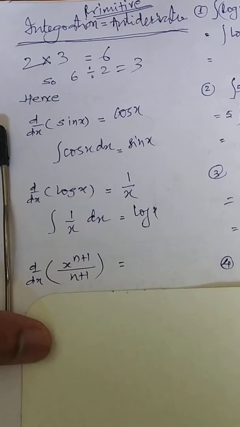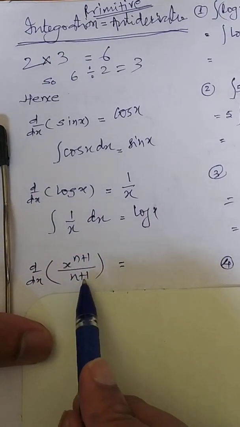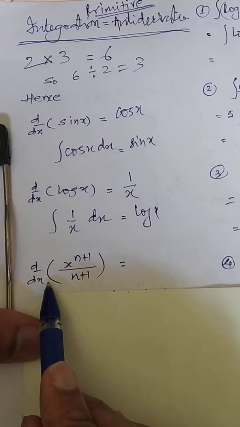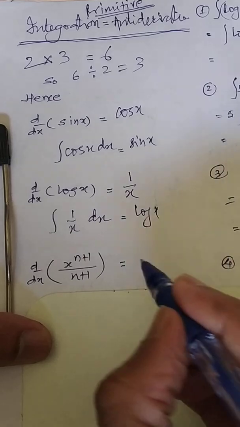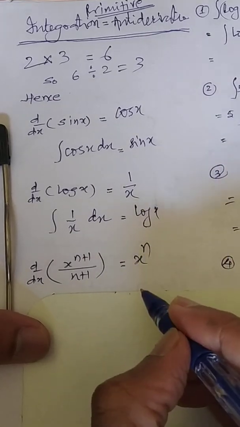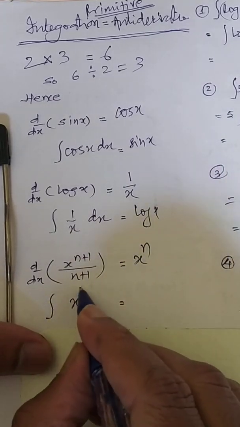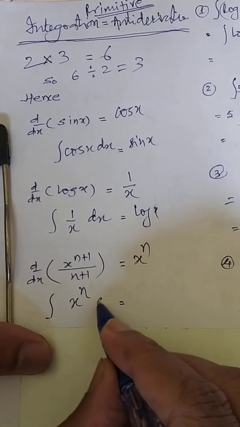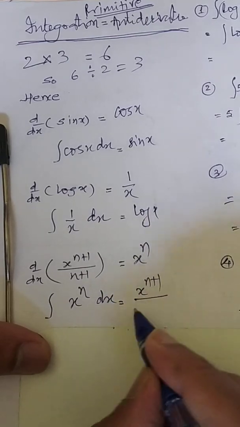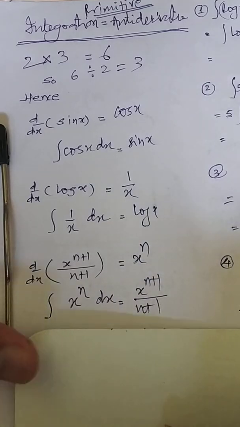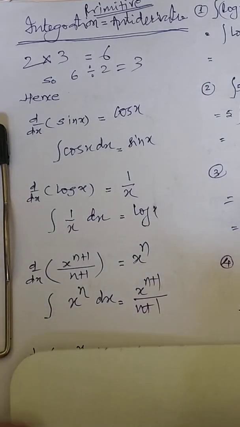If I am asking you to find the derivative of this expression, 1 upon n plus 1 will be coming outside and this derivative will be n plus 1 into x raised to power n. So in the simplest form you are getting x raised to power n. So another way, integration of x raised to power n will be nothing but x raised to power n plus 1 upon n plus 1. This way you can connect the fact.